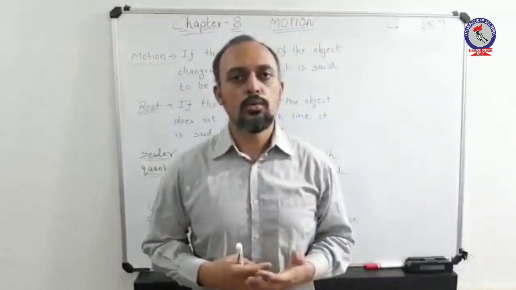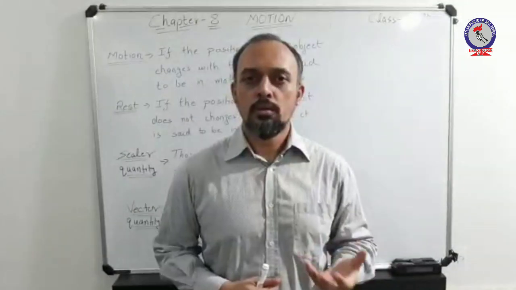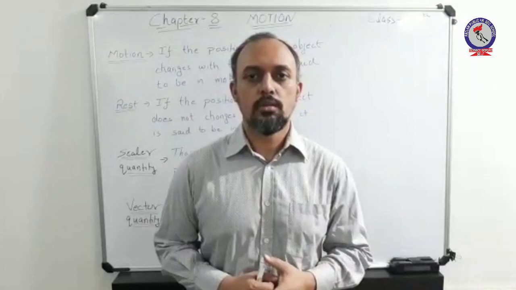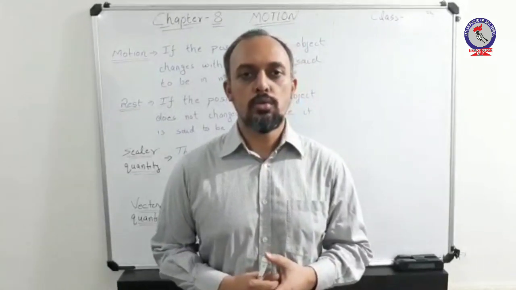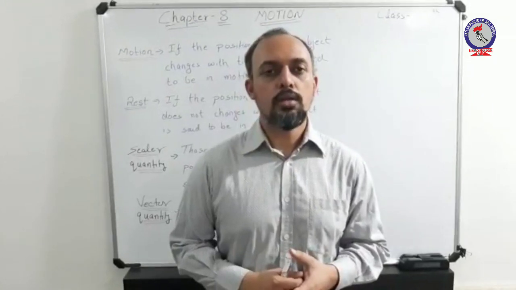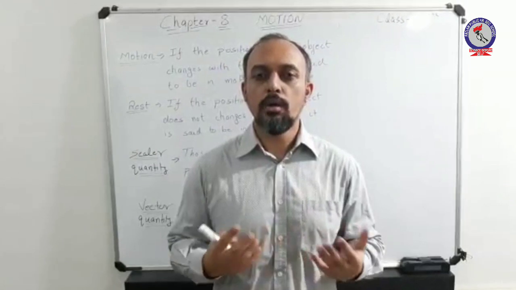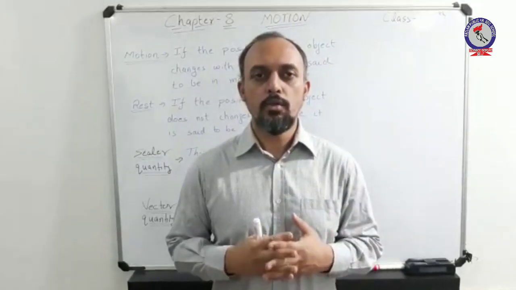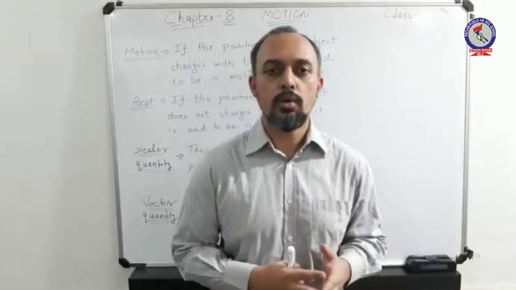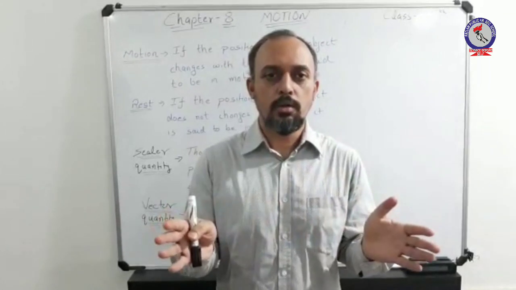Now we will go through another concept, which is scalar quantities and vector quantities. Before going through these two important terms, you should remember that in physics we will be going through multiple parameters and multiple quantities. You should be able to differentiate between a scalar quantity and a vector quantity, because these two represent different parameters.